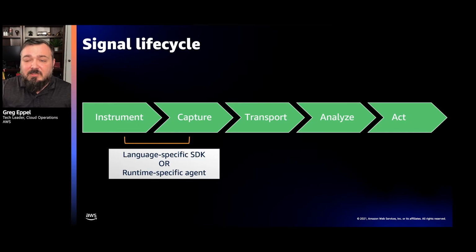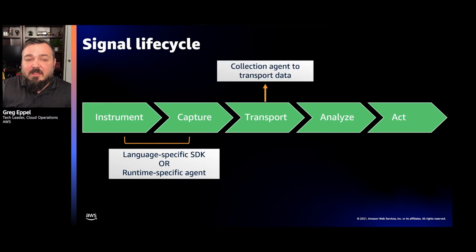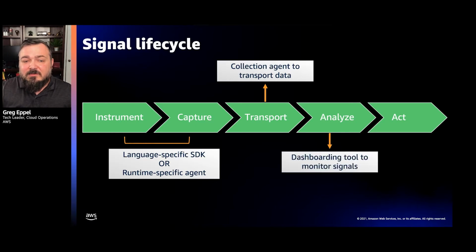And there's basically two ways to do instrumentation, and we'll cover both. There's language-specific SDKs that you can use. We have a series of SDKs for different languages. Obviously, we'll focus on .NET today. And then we also have runtime agents that you can use as well. And those agents are typically also used to transport data to AWS. You can also use our SDKs, especially in the case of logging, just to send stuff directly to AWS from your application. So you have that choice.